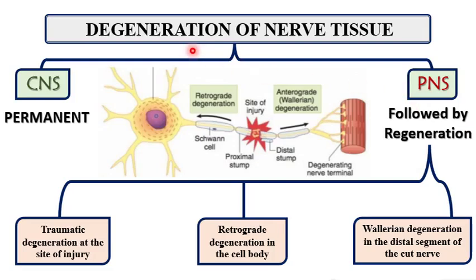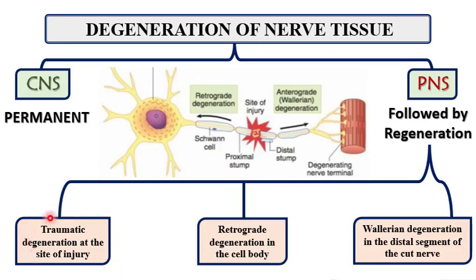If degeneration occurs in the nerve tissue, it differs according to its site. If it occurs in the CNS fibers, it will be permanent damage. But if it occurs in the peripheral nervous system, it will be followed by regeneration. This regeneration occurs in 3 steps.